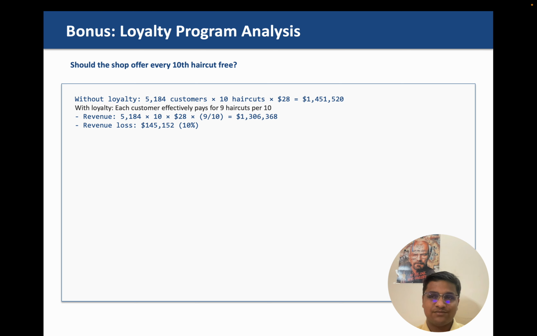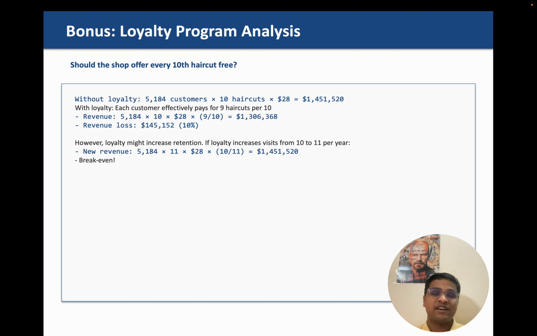Because they are only paying for 9 haircuts, look at this third line. It's simply 5184 multiplied by 9 and multiplied by 28, because 10 and 10 cancel out. That gives us the revenue for 9 haircuts, and our revenue loss is $145,000. But if you're offering a loyalty program, it might be the case that people visit more frequently.